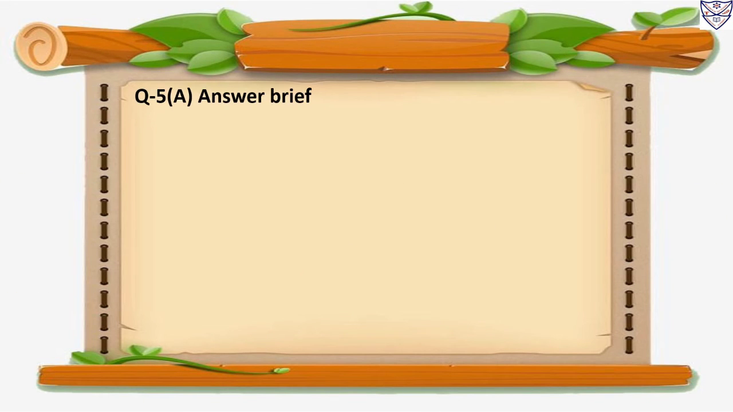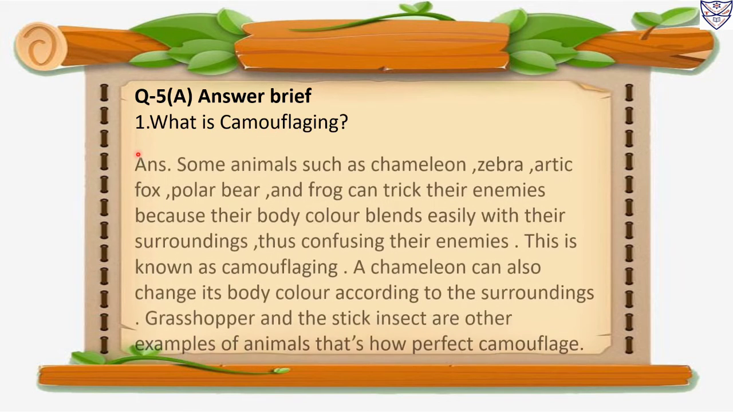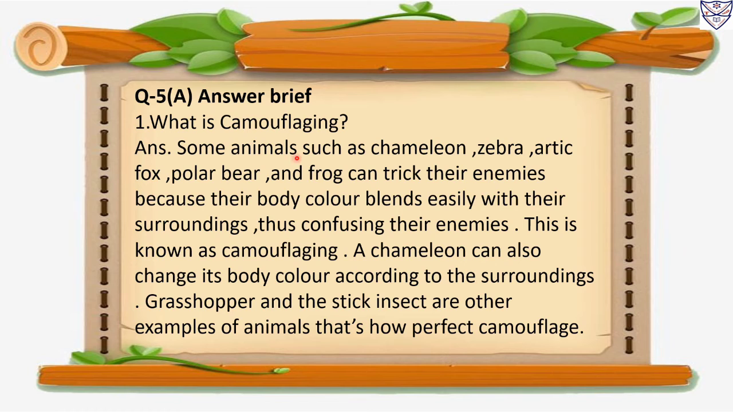Question number 5a. Answer briefly. What is camouflaging? Answer. Some animals such as chameleon, zebra, Arctic fox, polar bear and frog can trick their enemies because their body color blends easily with their surroundings, thus confusing their enemies. This is known as camouflaging.